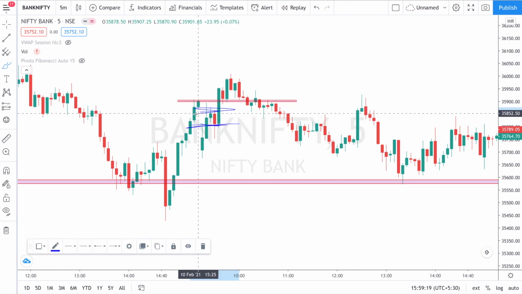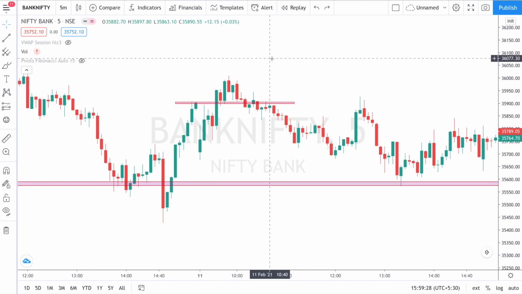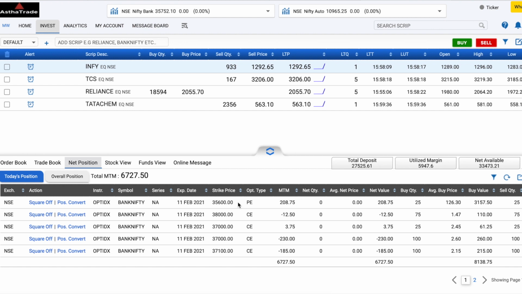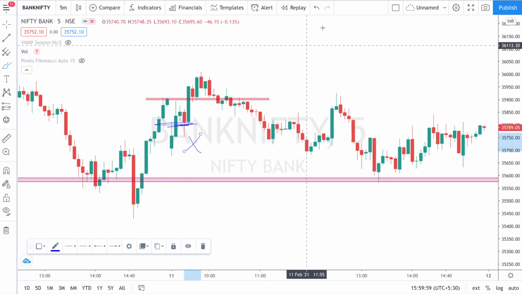Once this candle breakdown happened at the lower level, that is a wick. Of course, that is not a closing level, but we cannot wait till the candle closes, because it is expiry and the premiums will shoot up. So once this level was broken, I simply exited my trade, right? It is very mandatory to exit our trades either at loss or at cost. That is what I prefer, because there is still a huge time, and we can take another entry also. So I exited my trade at this level, at almost 200 points.